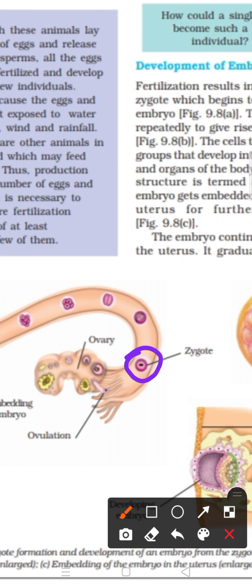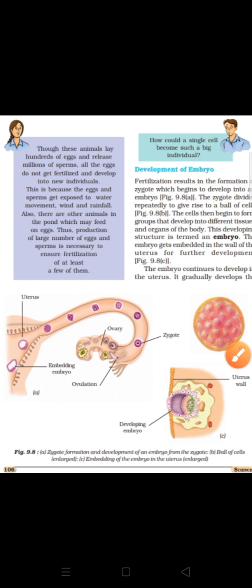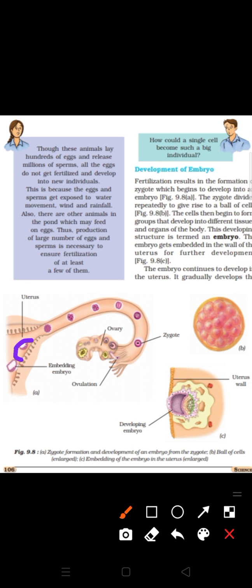Now in the zygote several changes take place. You can see these changes in the zygote. The zygote is dividing. You can see different cells and a mass of cells, and afterwards several stages come, morula, blastula, and then ultimately this mass of cells attaches to the uterus wall. At that time it is known as an embryo, and the embryo is attached with the uterus wall.